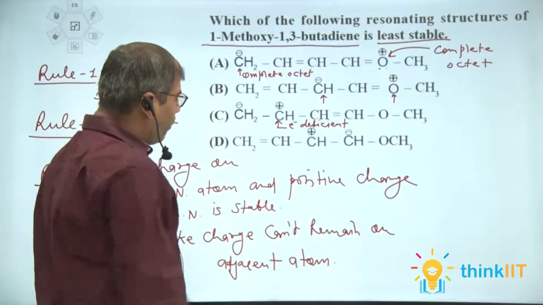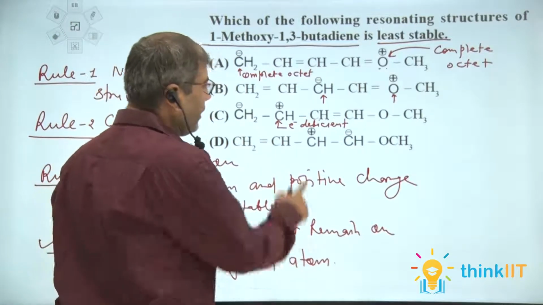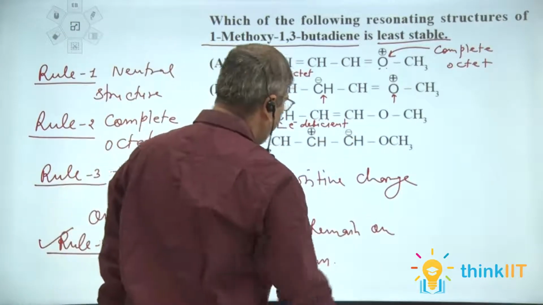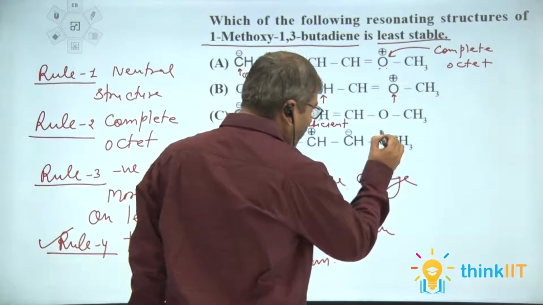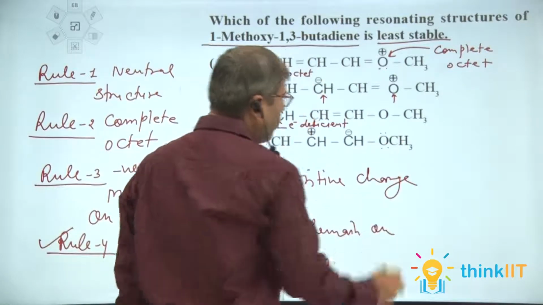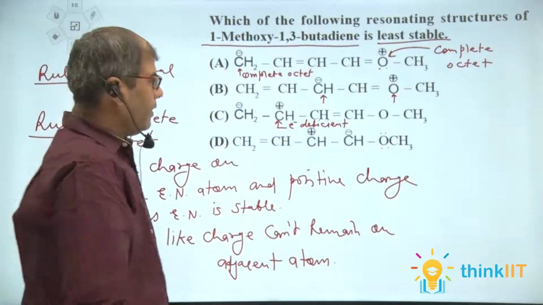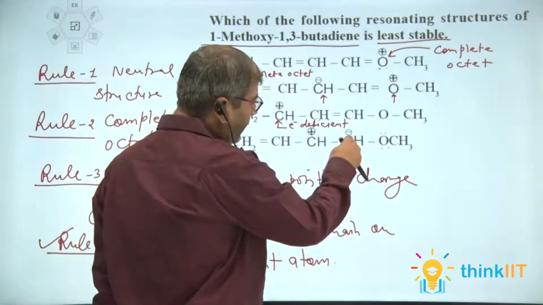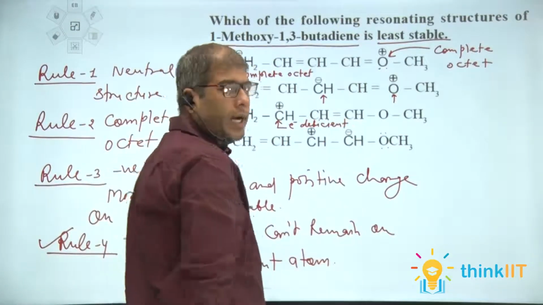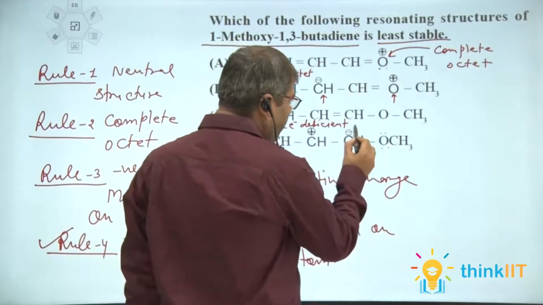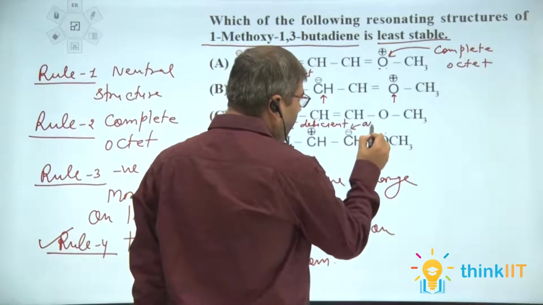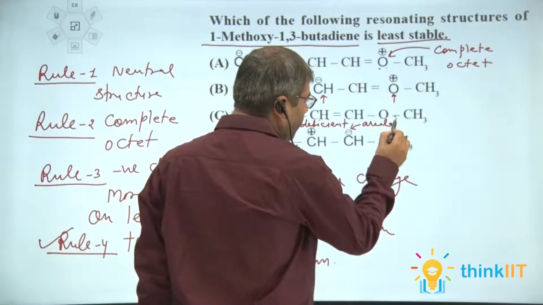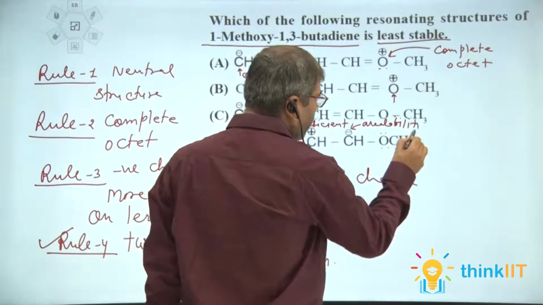If we check our D option, CH2 double bond CH, CH plus CH minus OCH3, the oxygen atom has a lone pair of electrons and the adjacent carbon atom has a negative charge. Negative charge means availability of electrons.